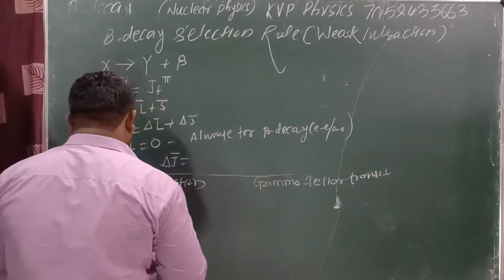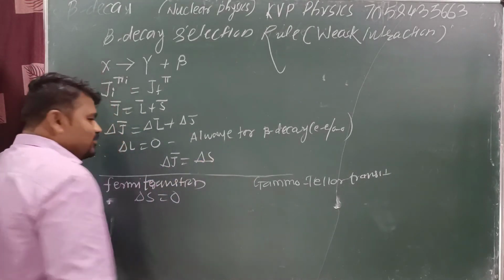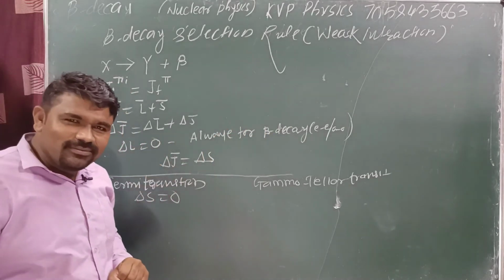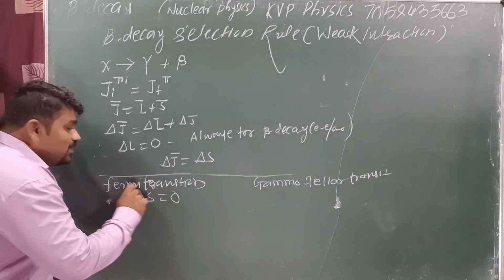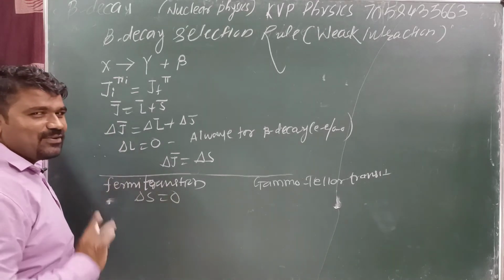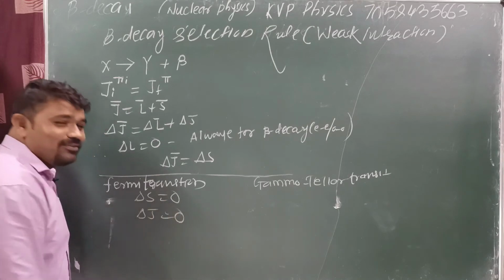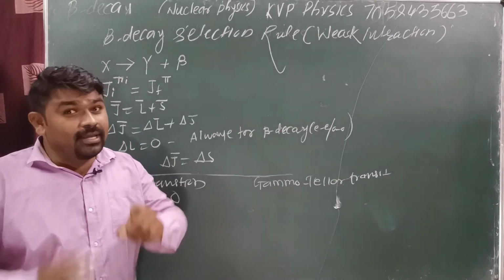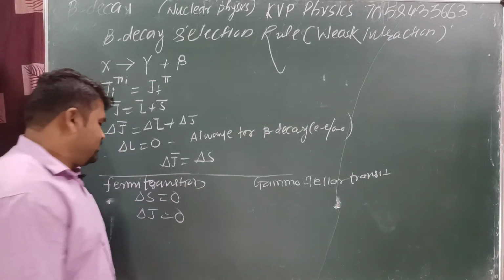Directly write down delta L is equal to delta S. Delta J is equal to delta S, because in a beta decay delta L is equal to 0. Then delta J is simply delta S. For Fermi transition, delta S is 0, which means delta J is also 0. This difference is 0 for an FT transition.